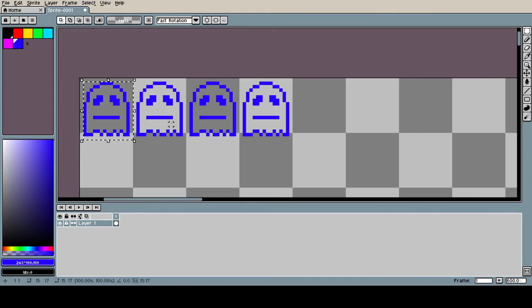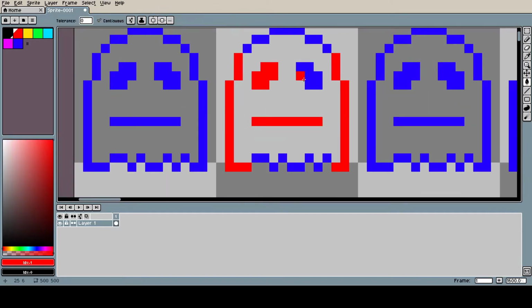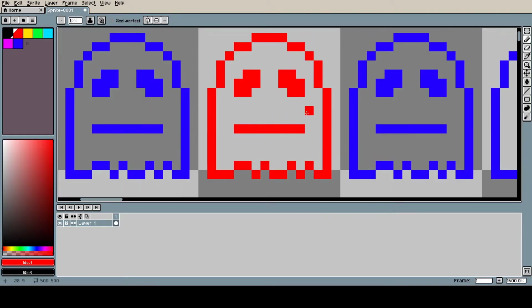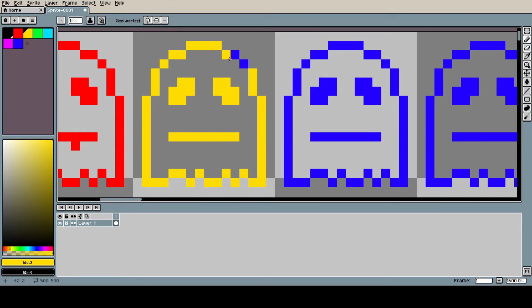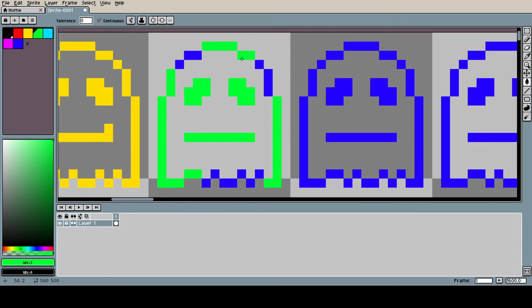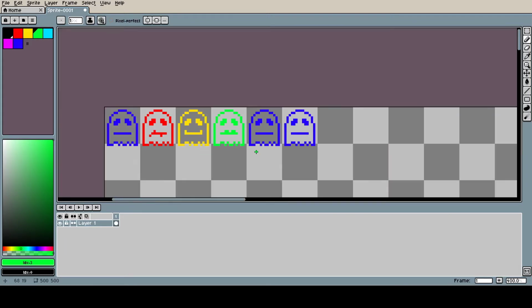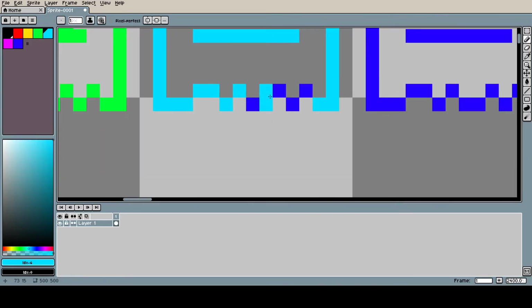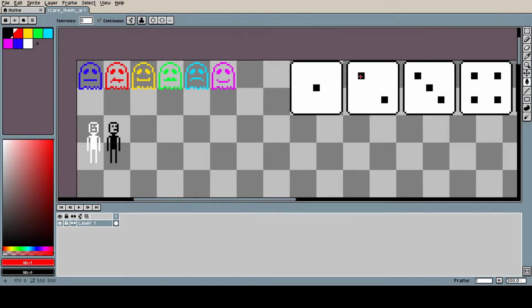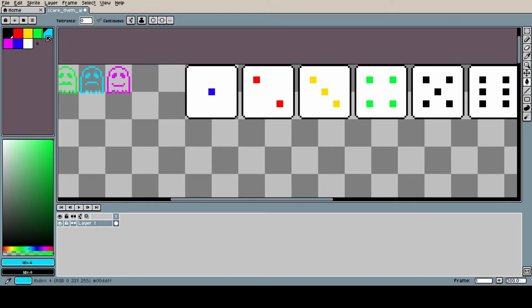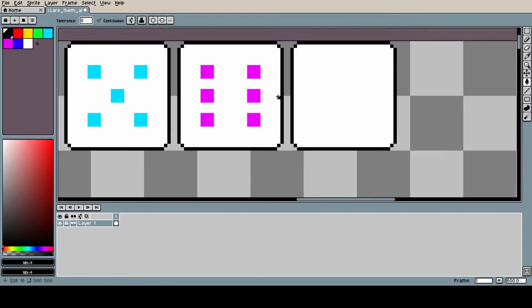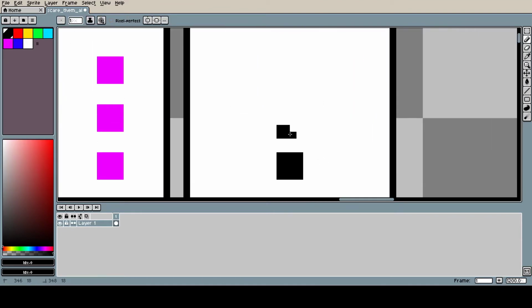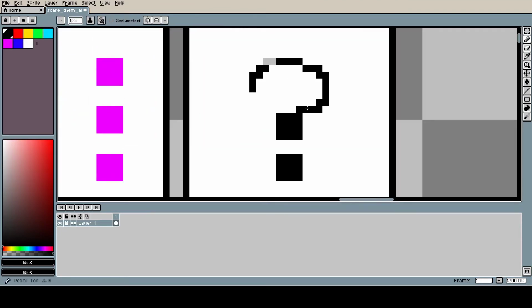So some information beforehand. The game jam was 2 days long, and the themes were shown on the Discord channel. I decided to join with the theme puzzle and ghostly horror. So first of all I started to find an idea and I came up with a small puzzle game where you have 6 ghosts that you need to dice roll and get them, and they have all different effects, and the goal of the game is to roll the dice, get the ghosts, and find the people that are in a hotel room or lobby, something like that.